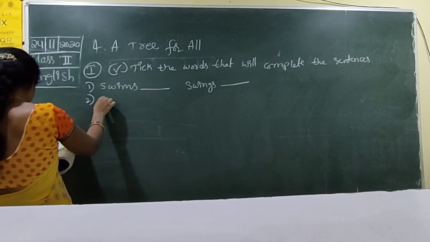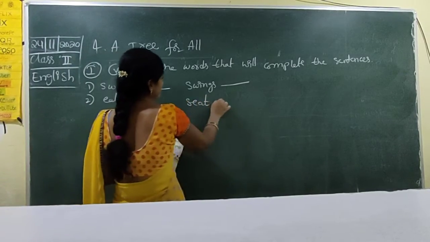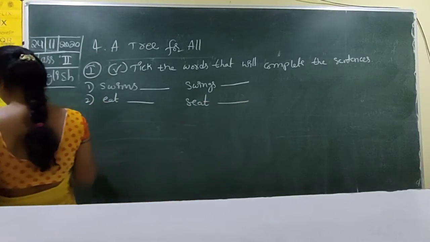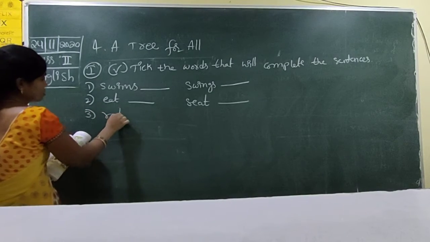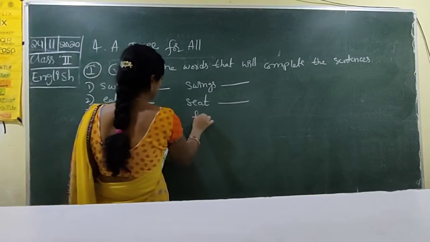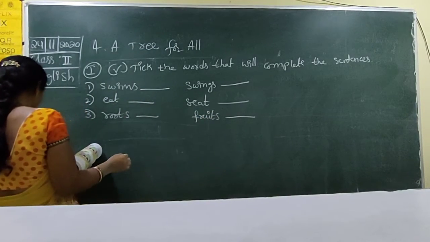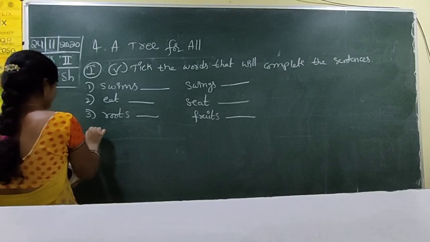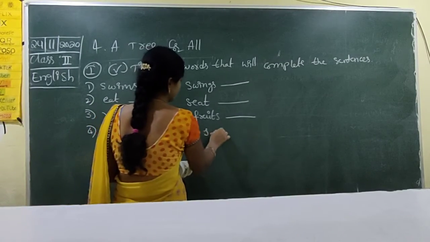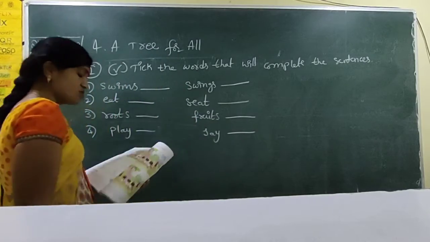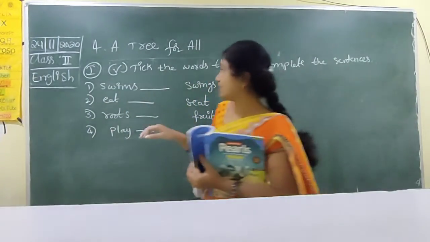Second one, eat, seat. Fruits, roots. Play, say. When you are listening and the word is totally completed, you have to tick that.